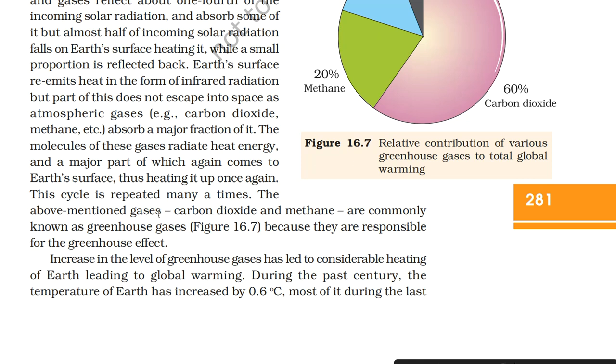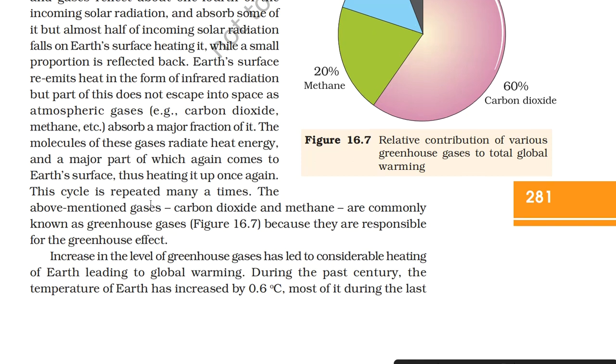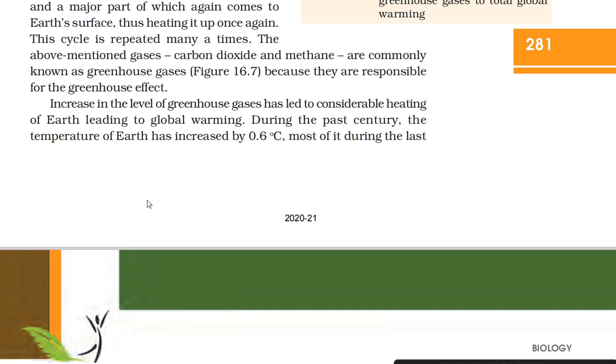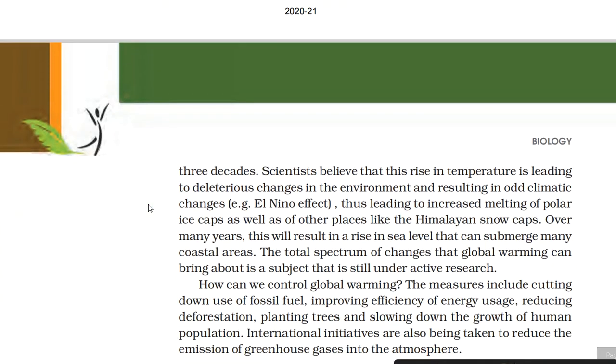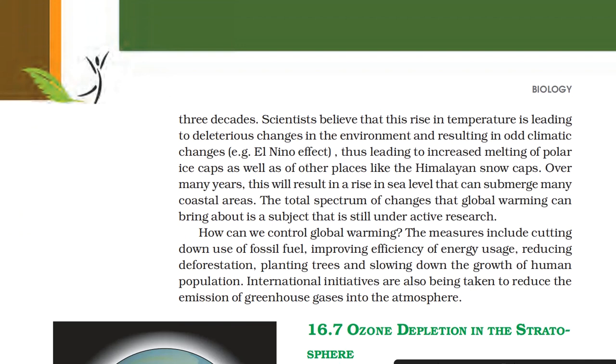The above mentioned gases, carbon dioxide and methane, are commonly known as greenhouse gases because they are responsible for the greenhouse effect. Increase in the level of greenhouse gases has led to considerable heating of Earth, leading to global warming. During the past century, the temperature of Earth has increased by 0.6 degrees Celsius, most of it during the last 3 decades.